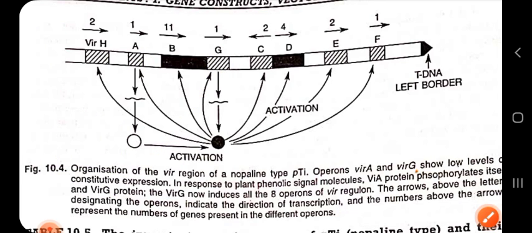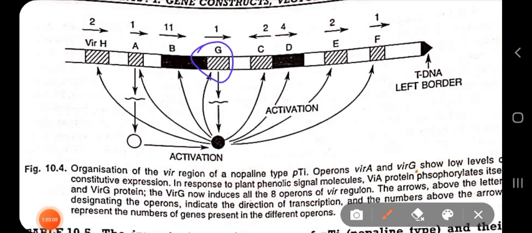So let us see now what VIRG does. VIRG is a DNA binding protein. It probably forms a dimer after phosphorylation by VIRA. When VIRG gets activated due to phosphorylation done by VIRA, which is a receptor protein but acts as an autokinase, it quickly phosphorylates VIRG, and VIRG forms a dimer.